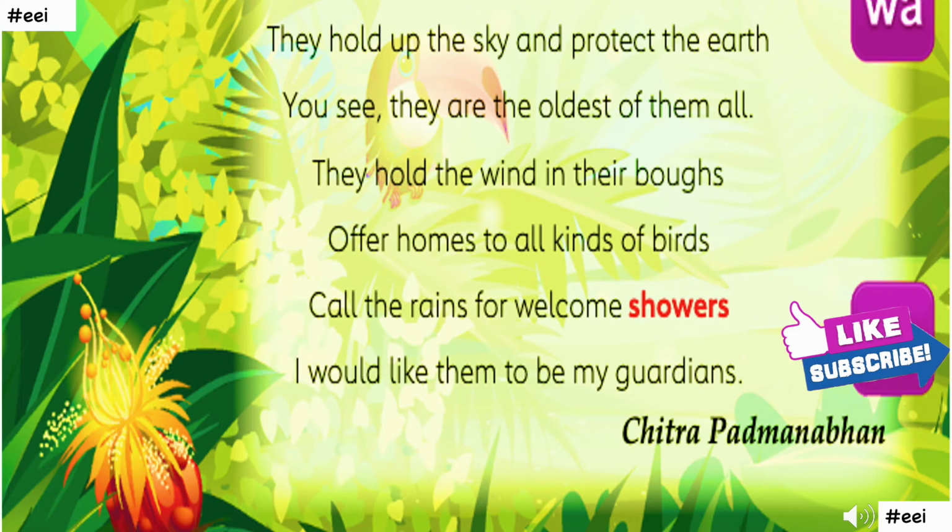And then they are also calling for the rains. How would the trees call for the rains? Because they are so tall, they are so helpful in the flourishing of mankind and also in maintaining the ecological balance, so the rains come more often in those places where there are a lot of trees. So that's the reason why the poet is referring to the taller green trees. Of course, the darkest shade is being referred to these. And then the poet, Chitra, the respected poet, wants these trees to be the guardians for her.